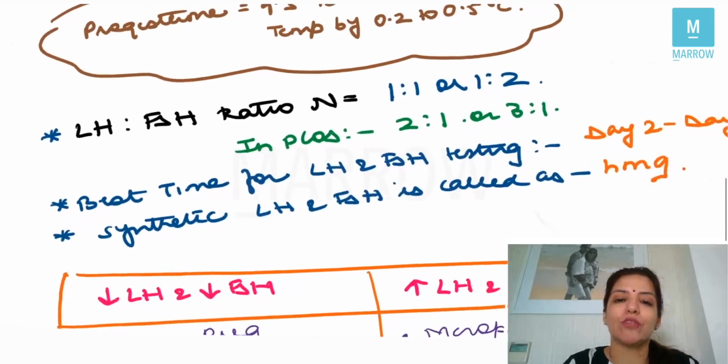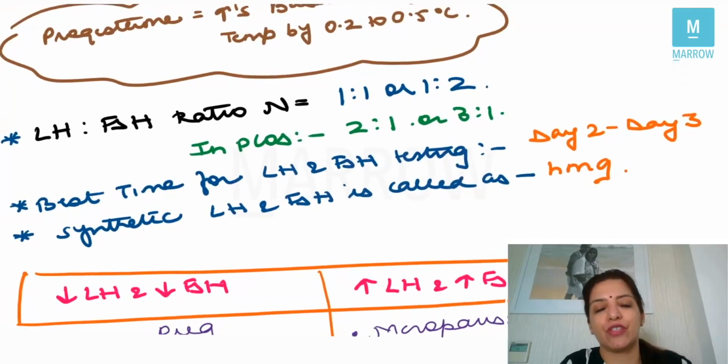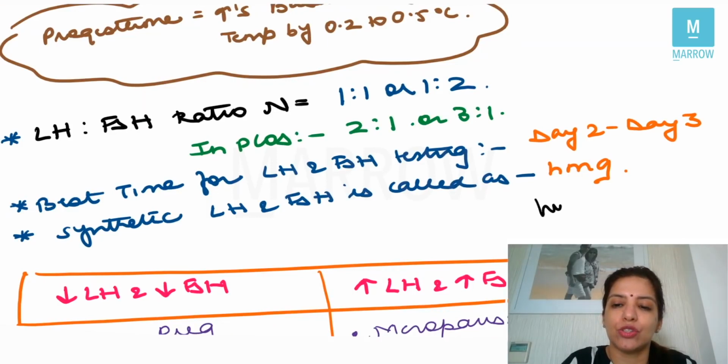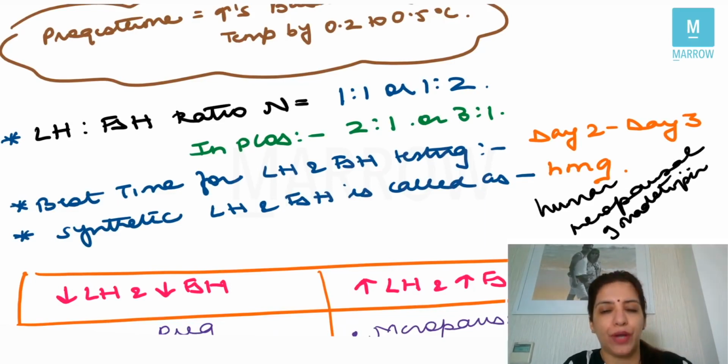Now, the next question which they ask you is, what is the best time for LH and FSH testing? The best time for testing LH and FSH is day 2 or day 3 of the cycle. Synthetic LH and FSH is called HMG, that is human menopausal gonadotropin. Human menopausal gonadotropin, right?